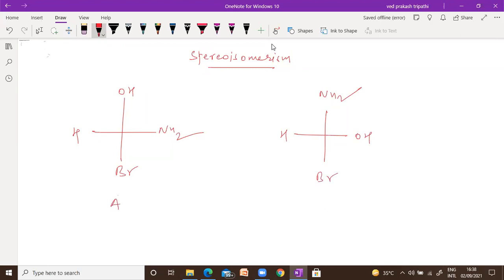I am talking about stereoisomerism. Suppose we have two compounds, A and B. If they have the same molecular formula, you can say they definitely have the same molecular formula because the same groups are in A and the same groups are present in B. And the next thing is the same connectivity as well.